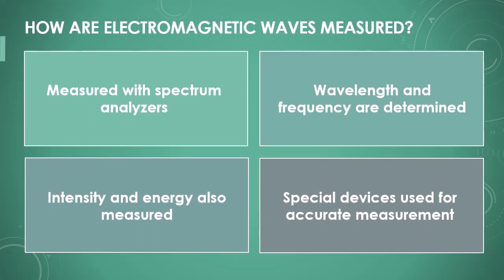The measurement of electromagnetic waves is often done with special devices that can determine the wavelength and frequency. Sometimes, the intensity and energy of the waves are also measured. There are different measuring instruments, such as spectrum analyzers, that help in accurately examining the properties of the waves.